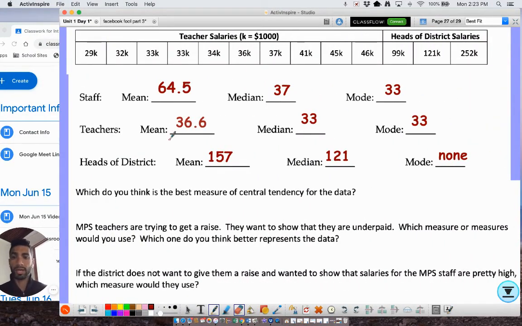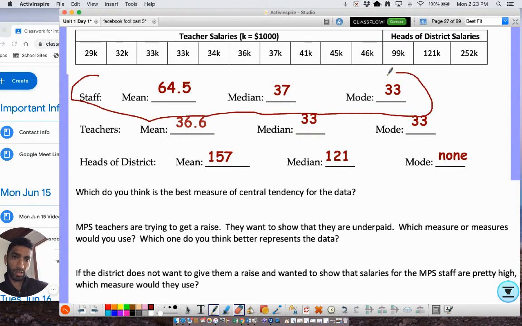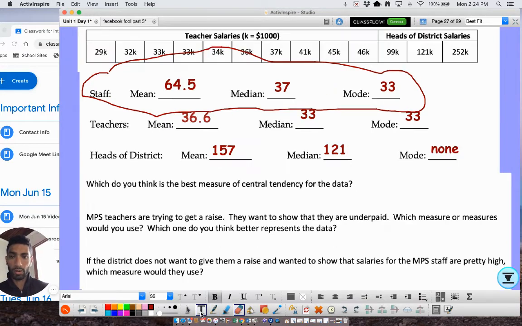So now we can kind of just use this for reference. This is what's being submitted to the state, the staff statistics. So which of these, mean, median, mode, do you think is the best measure of central tendency? Which is the best measure of average? Well, I would say the median is.